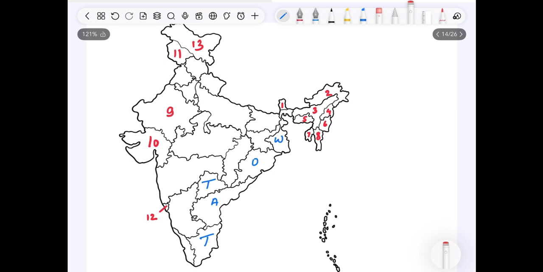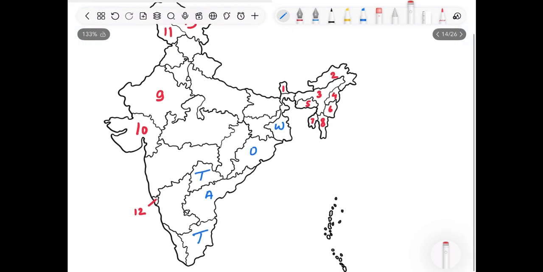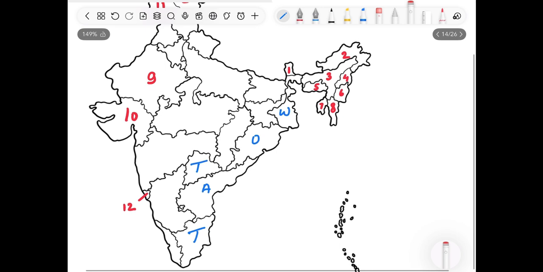So let's recall what we have studied till now. Till 13 we have covered. This was Ladakh, this was J&K, and please remember these are union territories, not states. What we have covered after that is here, and this is very important. Please try to recall with me. Don't think it is a repetitive slide. Please don't skip it. This is the most important part. The recall slides are the most important part if you want to grasp it and memorize it throughout your life. So let's complete these abbreviations.